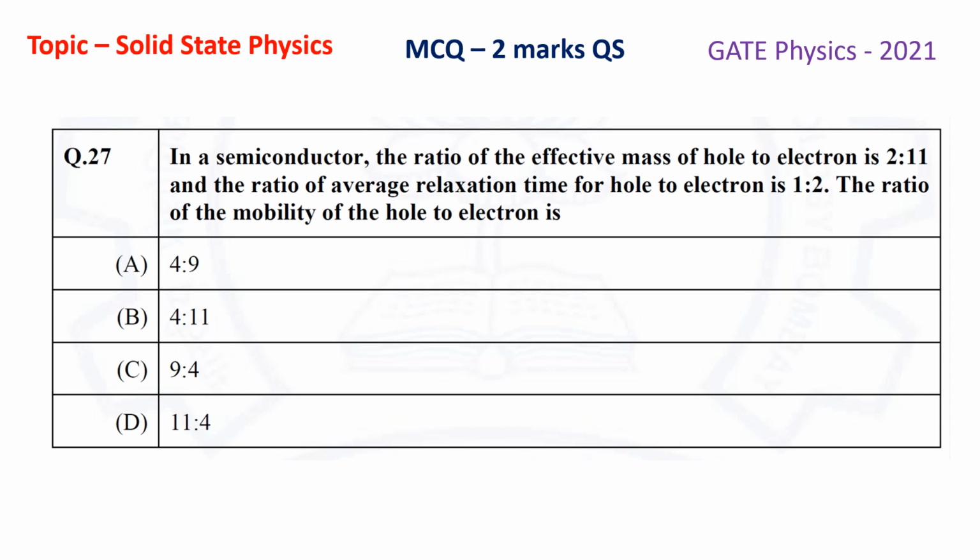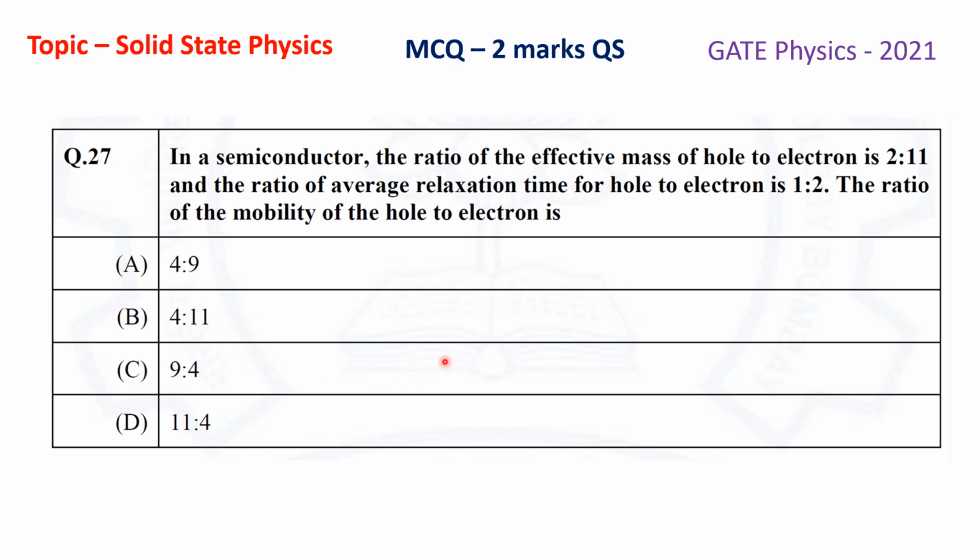So this question was asked in the GATE Physics paper 2021. This is a 2 marks MCQ type question, and this question was asked from the topic solid state physics, specifically from the chapter Semiconductor physics. In the question it is given that in a semiconductor the ratio of the effective mass of hole to electron is 2:11 and the ratio of average relaxation time for hole to electron is 1:2. The ratio of the mobility of the hole to electron is option A 4:9, option B 4:11, option C 9:4 and option D is 11:4.